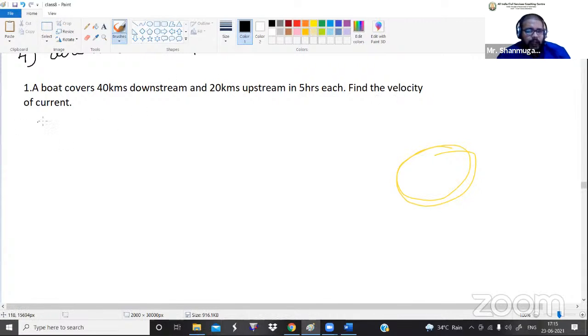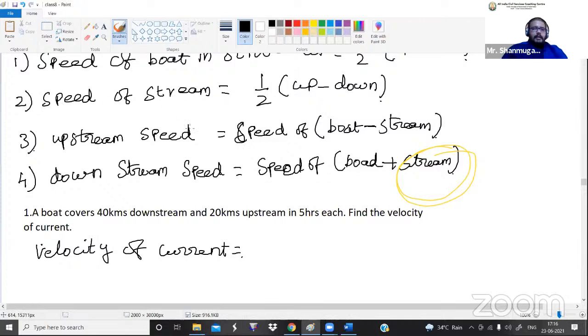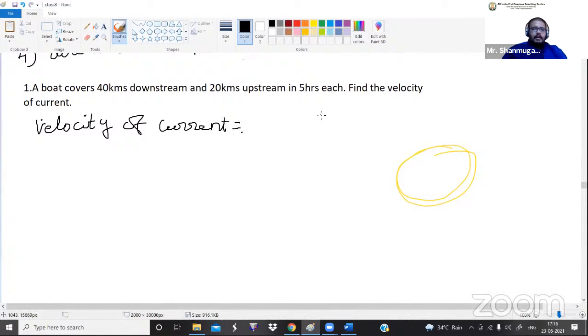In order to calculate the velocity of the current, what is meant by velocity of a current? Speed of a stream. So in order to calculate the speed of the stream, that is equal to half into upstream minus downstream speed.